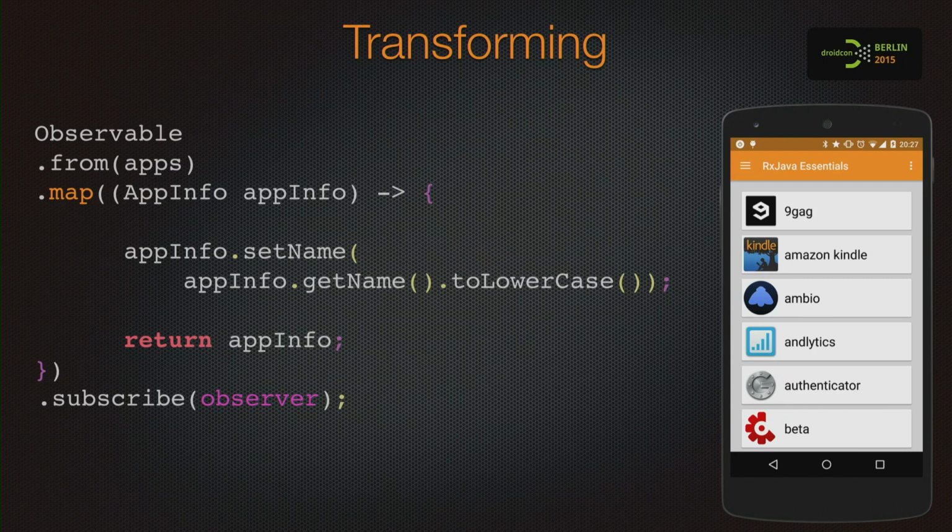What if we just want the list of names? We could use map to extract the name, and instead of returning an app info object, we could return the string. The observer, of course, will change. We will be observing a string sequence, but still our original object is an apps list.